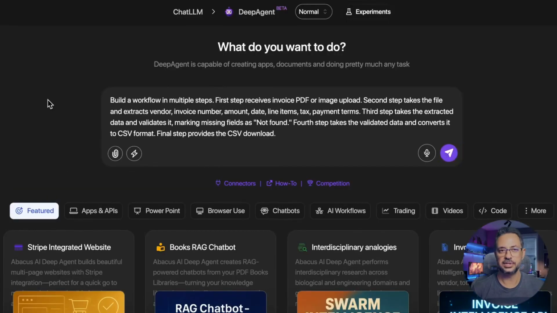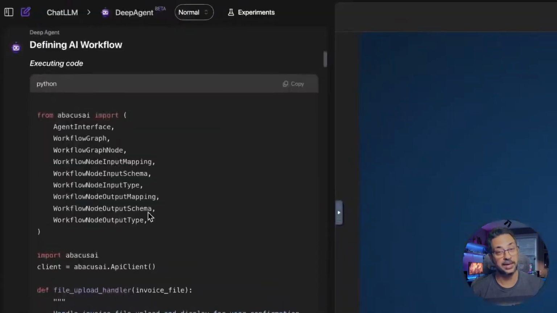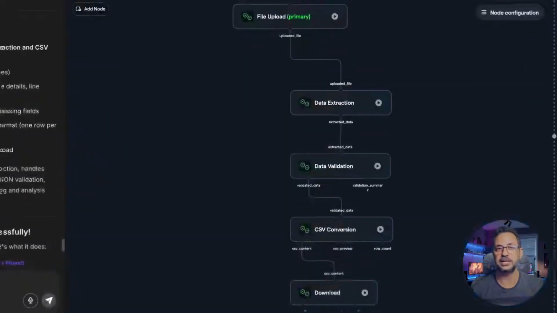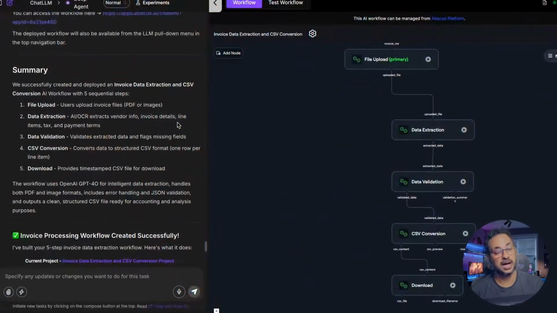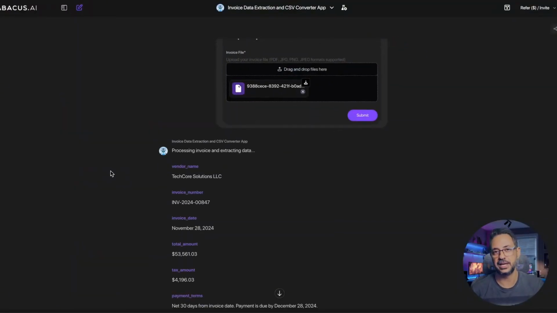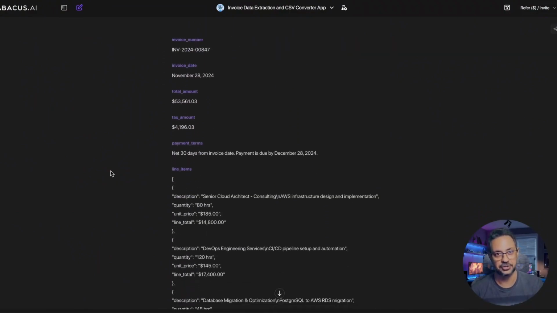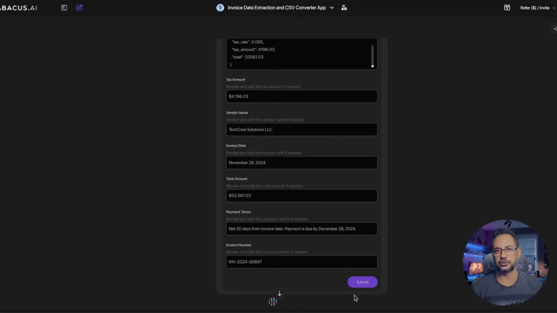One of the classic examples of business automation is invoice processing. The problem is that invoices rarely follow the same format. Some are PDFs, others are images, some have complex tables, and others have completely different layouts. With an agent-based system, the process can be much smarter. Take a look at this prompt I'm using.